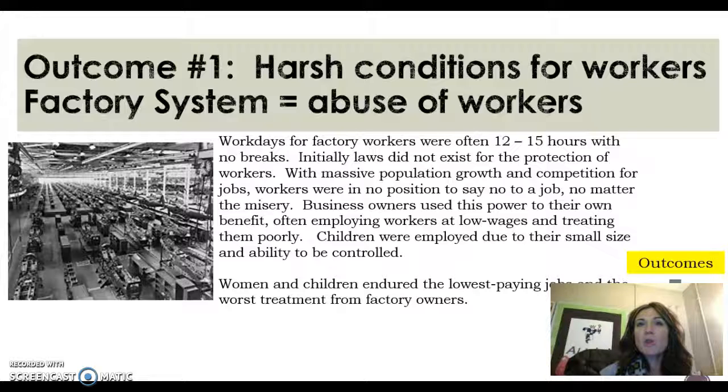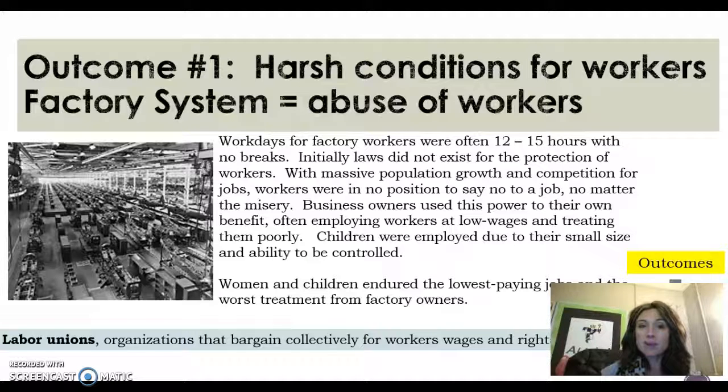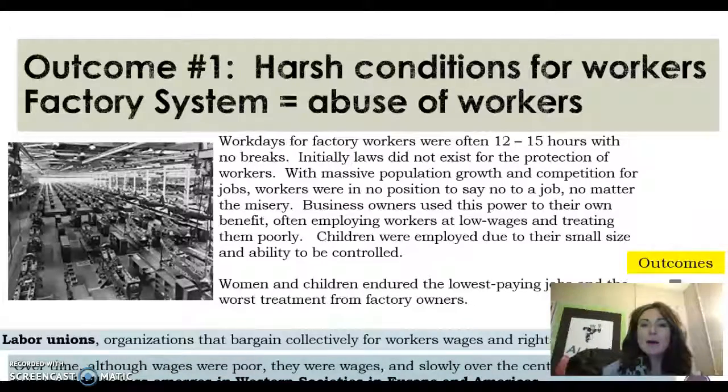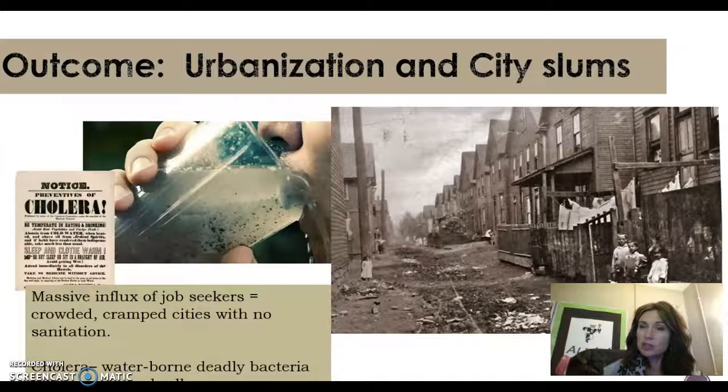You should know them. One of the outcomes initially was harsh working conditions for people. However, in the long run, it will be okay because of labor unions. Labor unions will rise to protect workers, their working conditions, and fight for better pay, and they'll have a good impact. Another one is the movement of people: urbanization, the movement of people from the countryside to the city, and the growth of slums and hard living conditions in the cities.